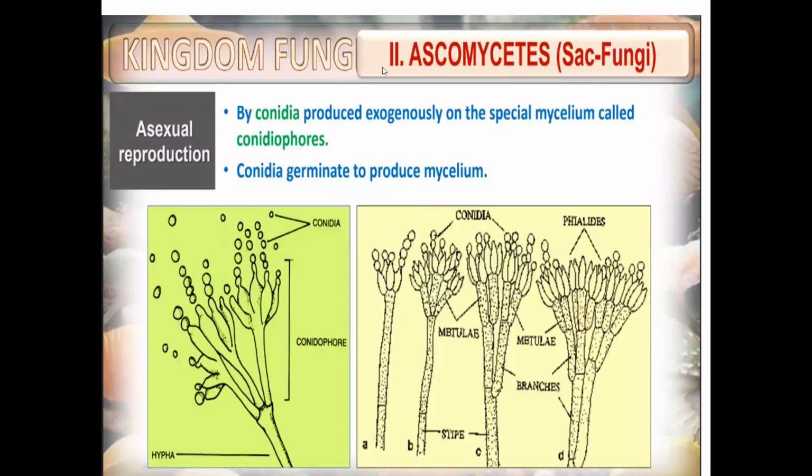Next, in ascomycetes, asexual reproduction is by conidia and conidiophores. This we had studied in the last class. At the tip of the hyphae, the hyphae will start branching and produce conidia. This conidia will come in contact with any other substrate and mature if it gets proper conditions. Conidia germinate to produce hyphae or mycelium. Hyphae is the body of the fungi. A group of hyphae, a network of hyphae, is called mycelium.